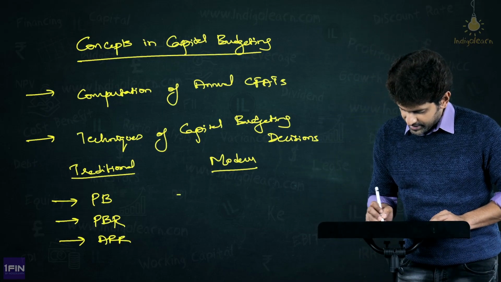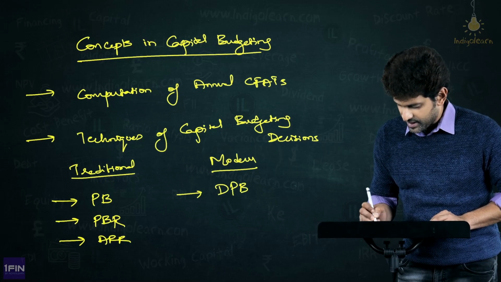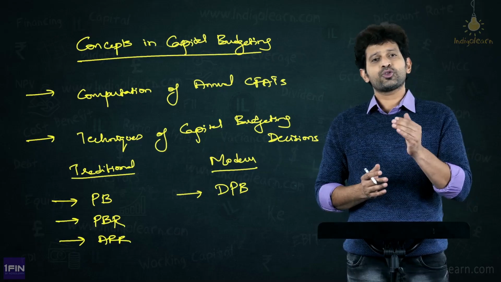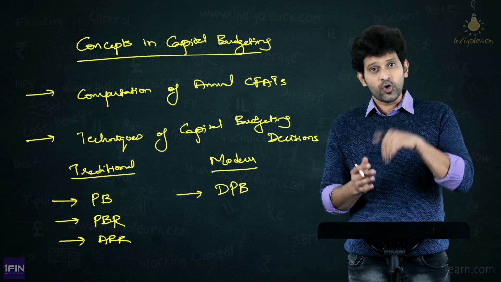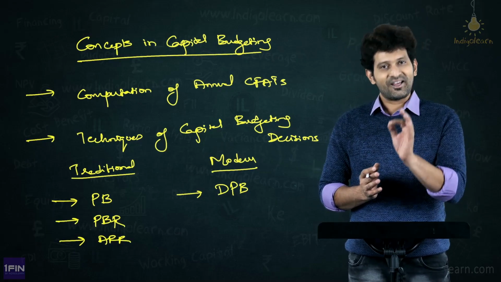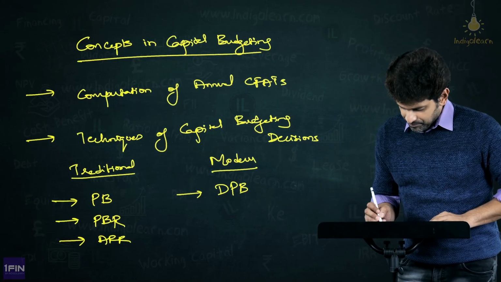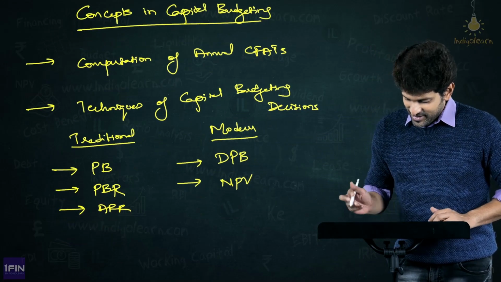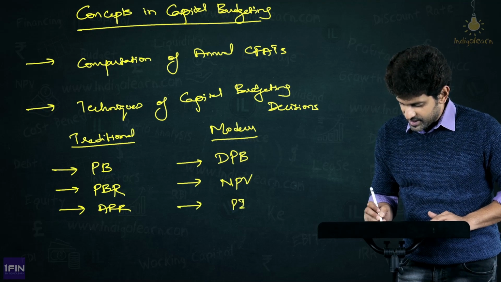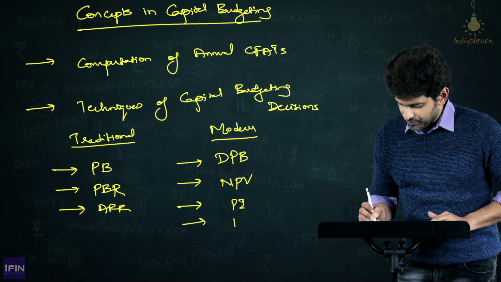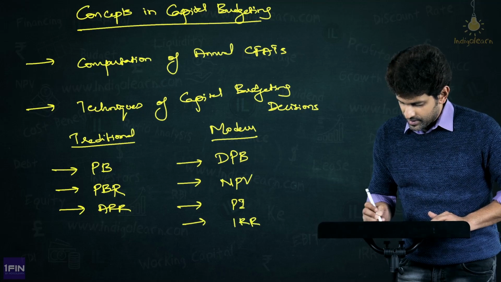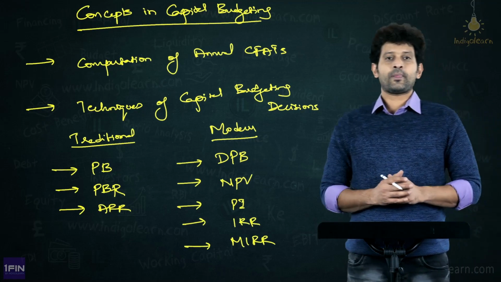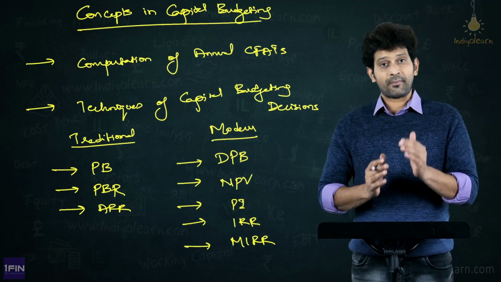Then what are the modern techniques? First we will talk about the discounted payback, because now what are modern techniques conceptually? Just like traditional, they are those techniques which involve or include or consider the time value of money. Alright. Next, here comes the king of all the techniques, our NPV, followed by profitability index, then IRR, and lastly MIRR. So these are the techniques of capital budgeting.